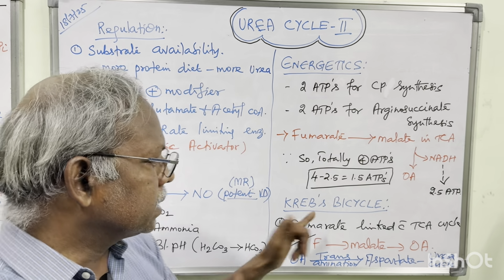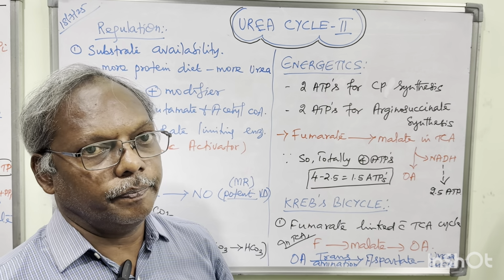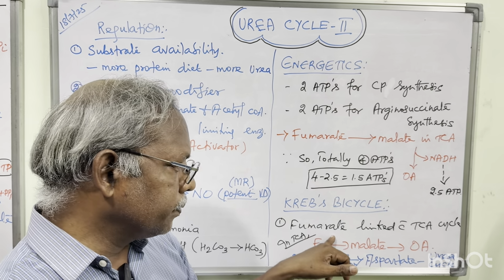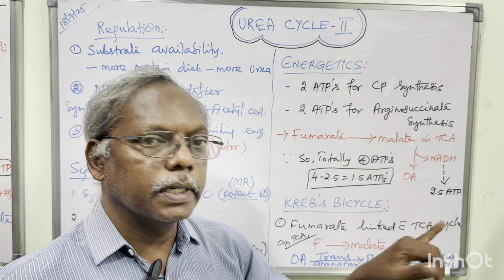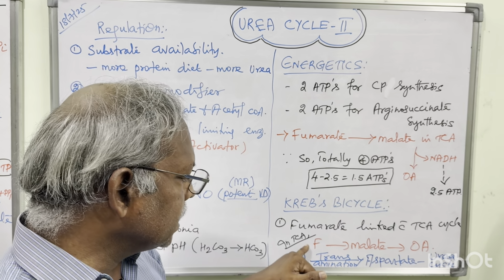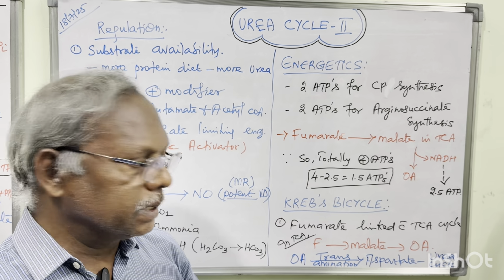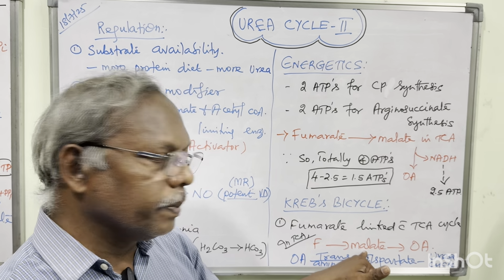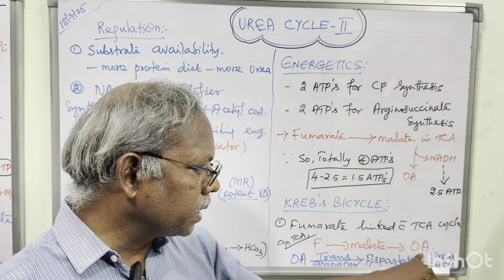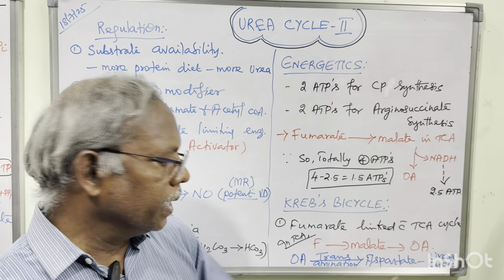Okay. Next, why is this urea cycle known as Krebs bicycle? Actually, this fumarate is linked with the TCA cycle. How? In the TCA cycle, fumarate enters and converts into malate, finally converted into oxaloacetate. This is the TCA cycle step.